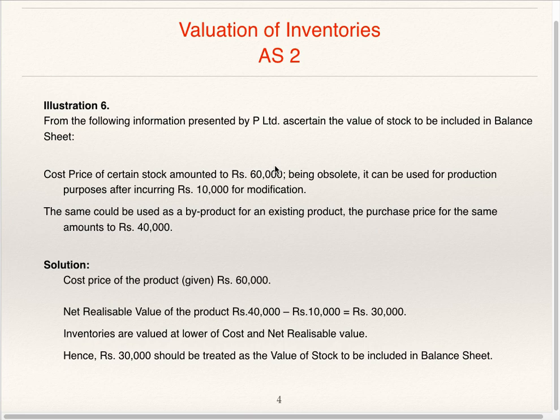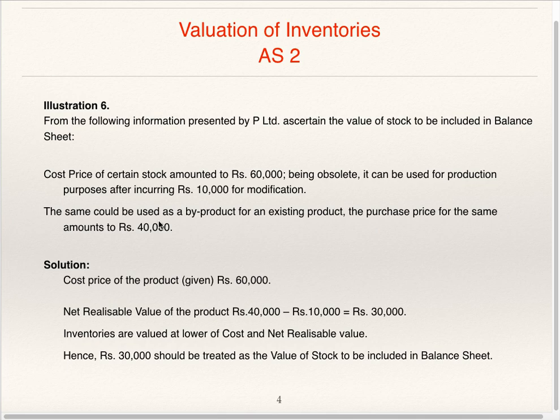They have in stock certain goods which have become obsolete, that is useless, but which can be used after incurring 10,000 on modification, which can be used as a byproduct in an existing product. Purchase price of the byproduct is 40,000. Now already incurred cost is 60,000. If you want to purchase this byproduct, you have to pay 40,000. That means if you want to sell this as a byproduct, you will get 40,000.